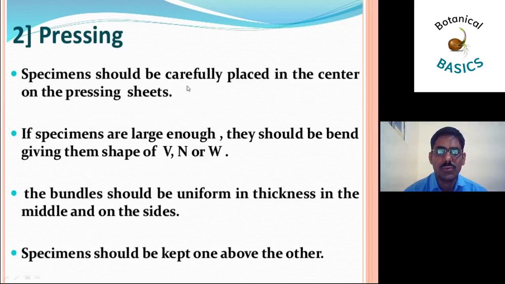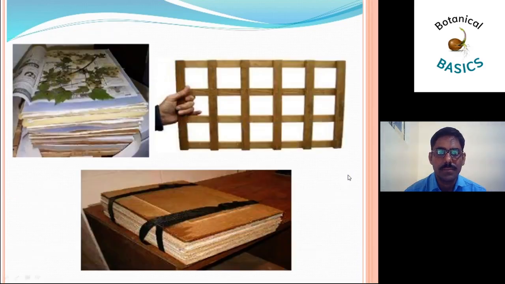A specimen should be carefully placed in the center of the pressing sheet. If specimens are large, they should be bent, giving them the shape of a V or a capital W. The bundle should be uniform in thickness in the middle and on the sides. The specimens should be kept one above the other. This picture shows herbarium sheets being prepared.